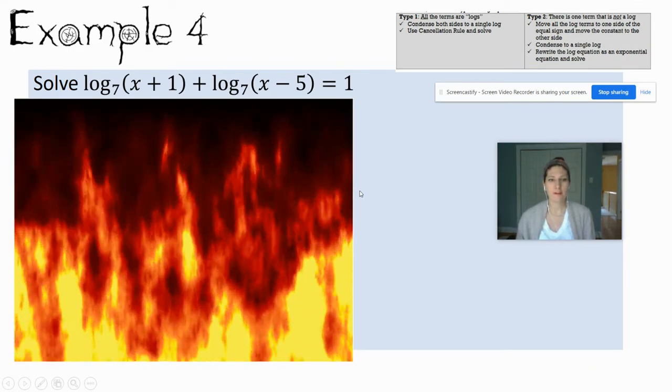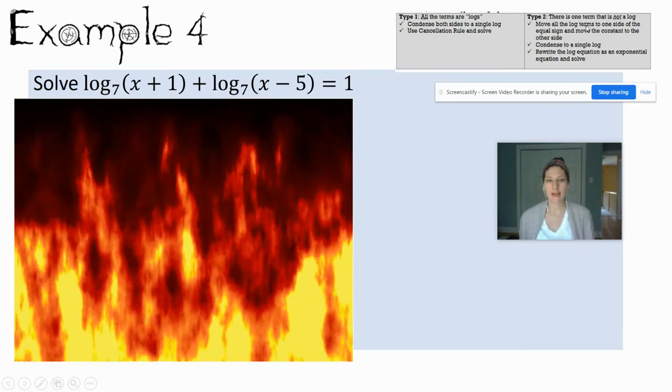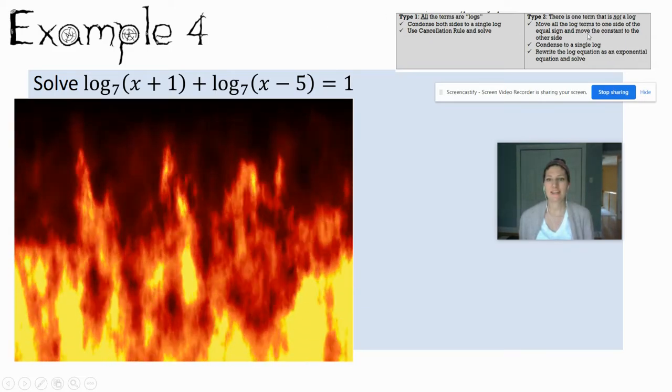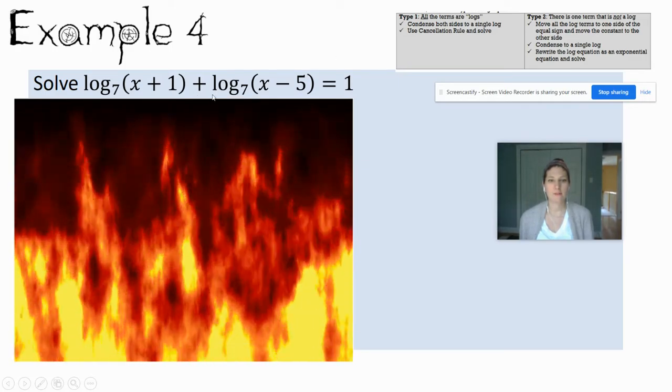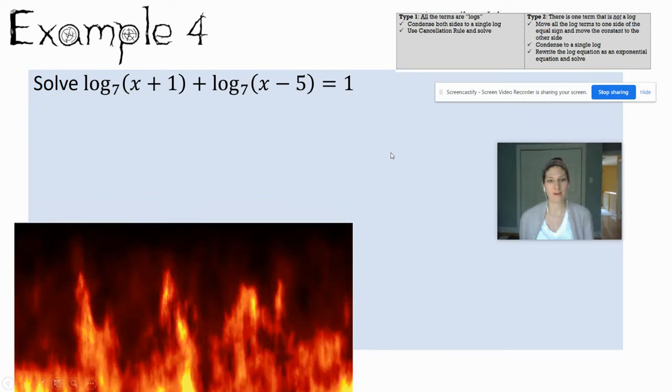Number 4, first thing, what type of equation am I dealing with? Log, log, I got a non-log right here. So this is my plan of attack. Are all the logs on one side? Yes. Condense the logs down. I look to see whether I have to use my product rule or my quotient. Because I see the addition symbol, that tells me that I need to use my product rule.